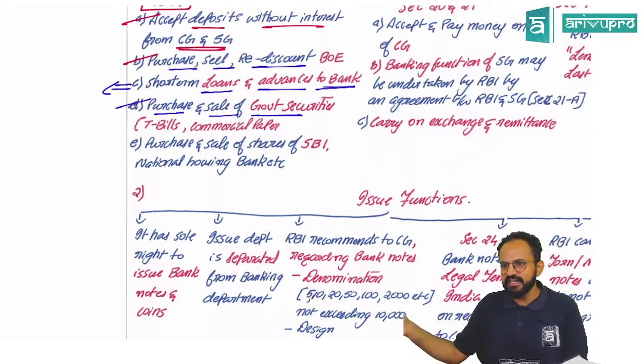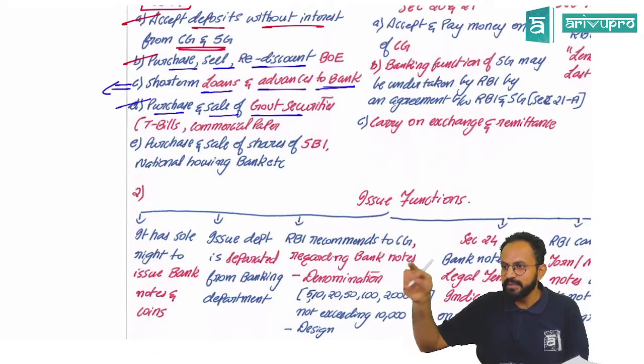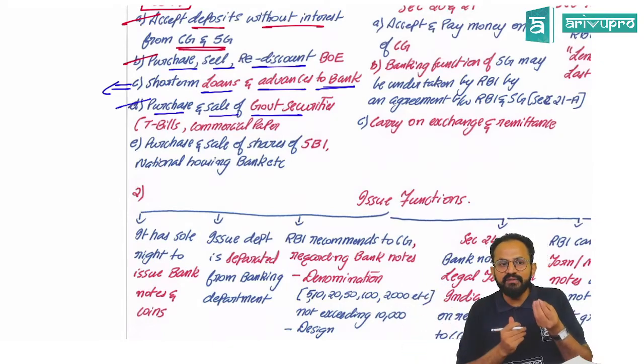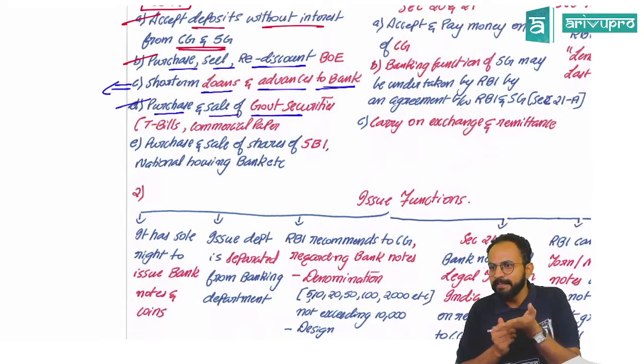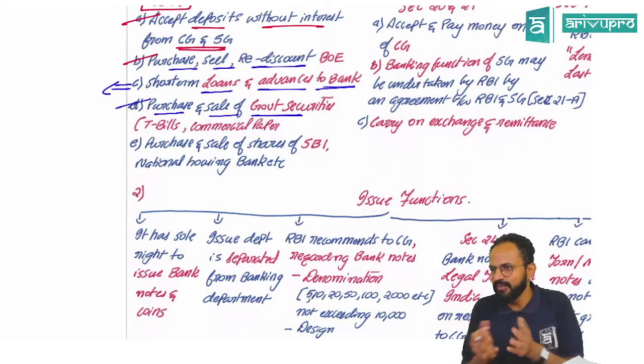Sir, government securities, this is the second example I gave you. Bills of exchange, that is treasury bills, commercial papers, bonds, zero coupon bonds. Whenever the government wants money, that is a deficit budget, we do not have money.